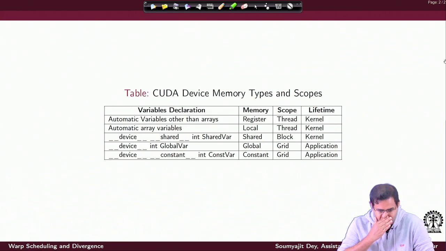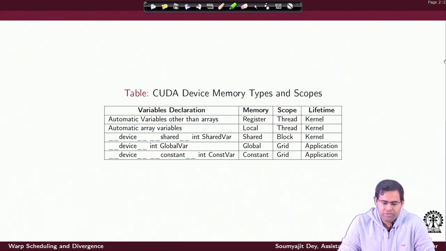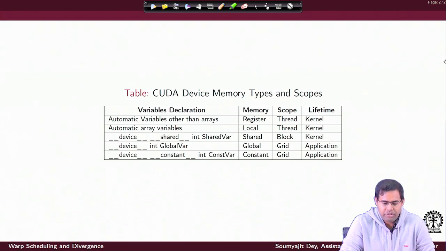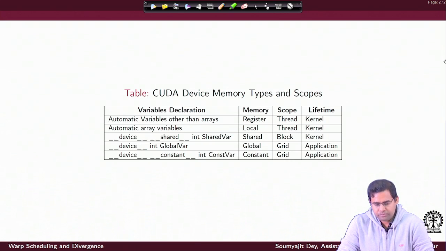And then if we declare a variable as a global variable, the way you declare is you simply have it as a device type variable without the annotation of shared or something.